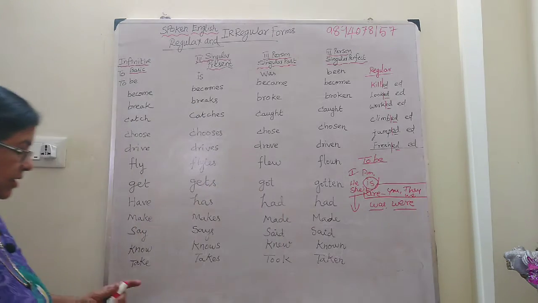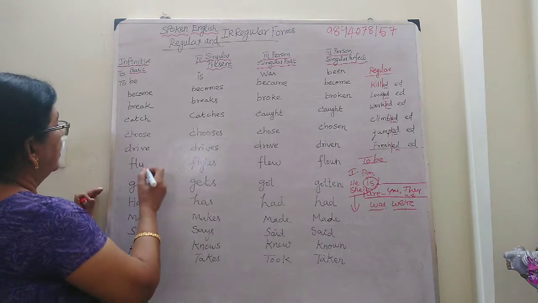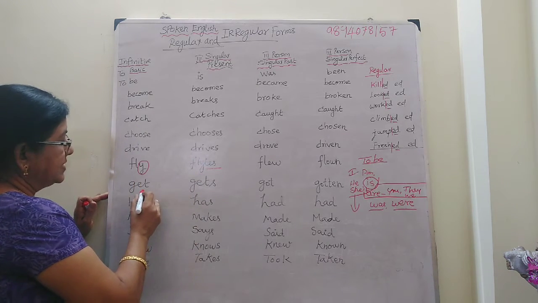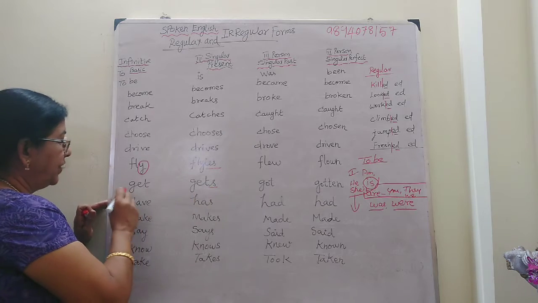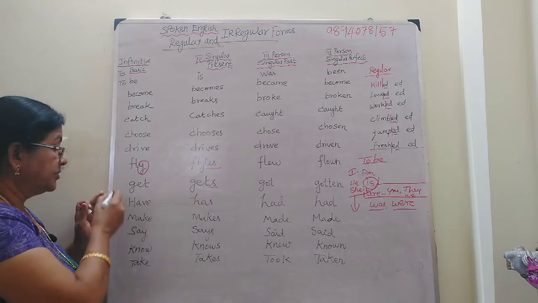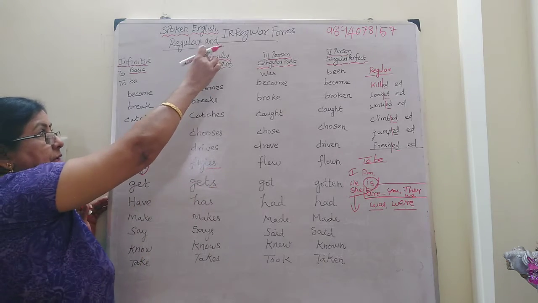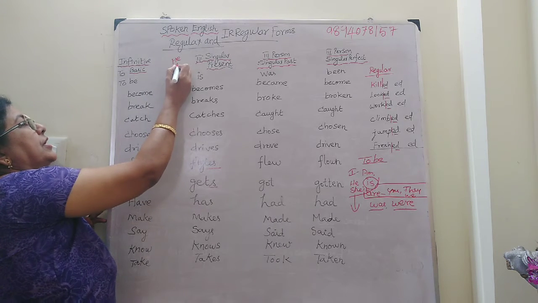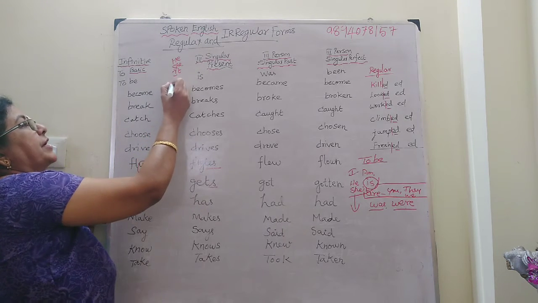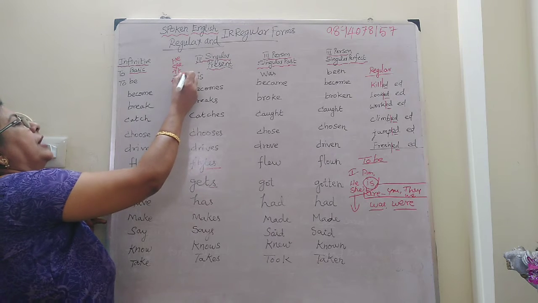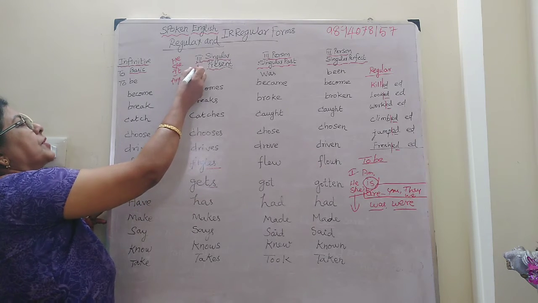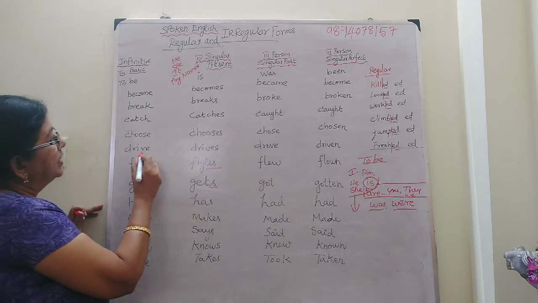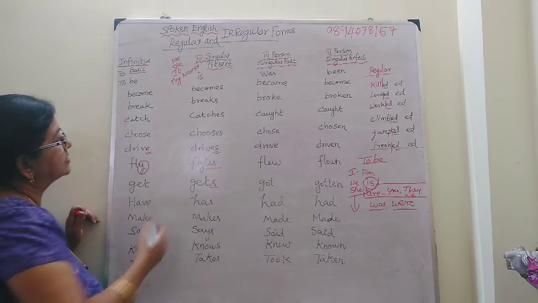Now, you understand why I put here fly, so that I put ies? Yes, because if he, she comes here, what will come? So that is third person singular, he, she, it, or any other name. We should add like this. So here we add ES.